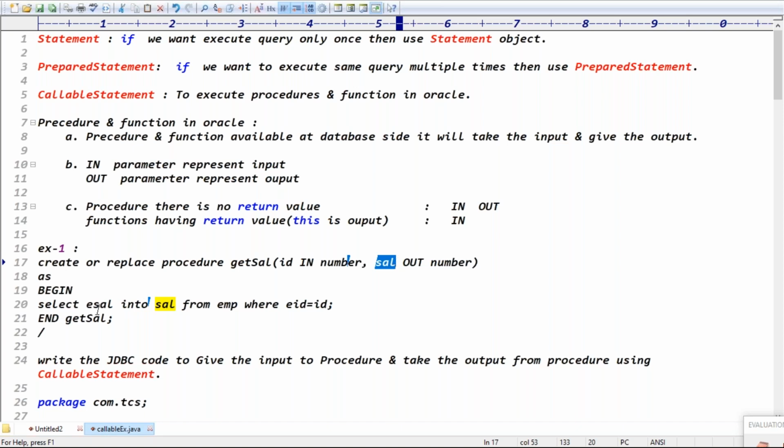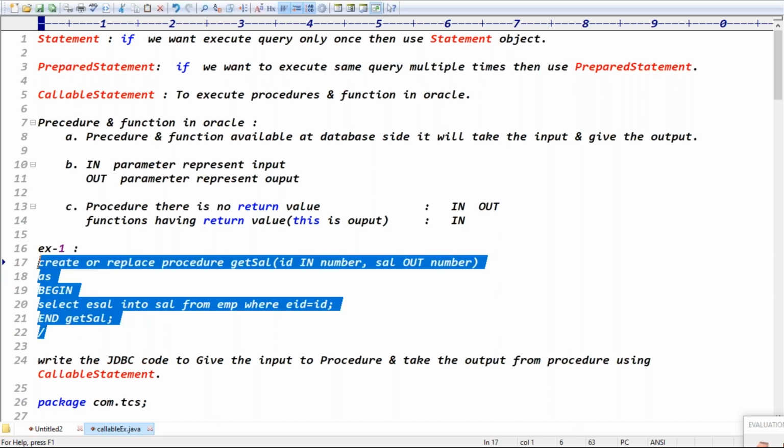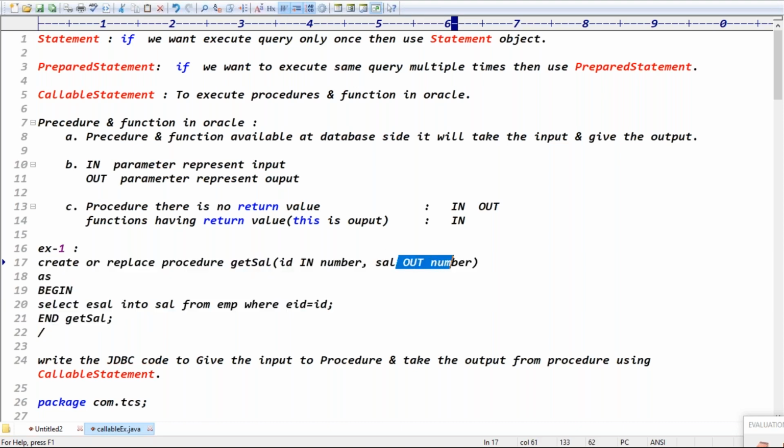Exactly. Select employee salary into salary, guys. So here we are mapping that salary variable to the employee salary from the employee table where employee ID equals the ID, right? Are you clear now? The in variable and out variable we are taking, we are mapping to the database table columns, right? Select employee salary into sal variable where employee ID equals the ID variable. So what is the intention of this procedure? Tell me now. This procedure is simply taking the ID as input and giving the corresponding salary as output, guys.